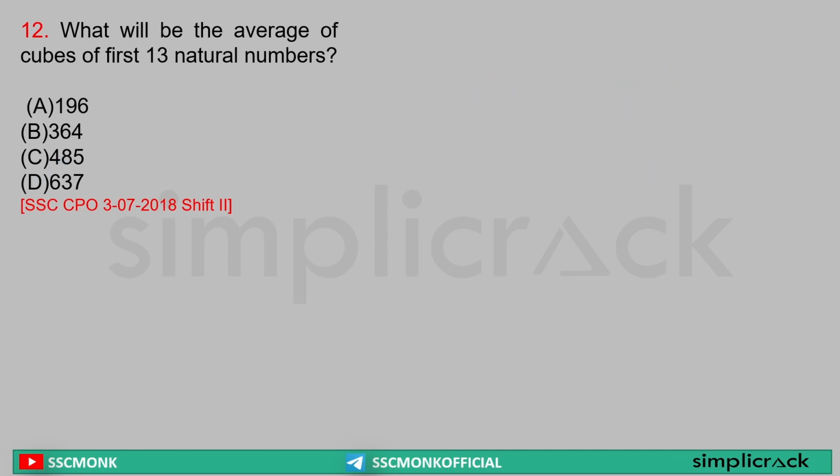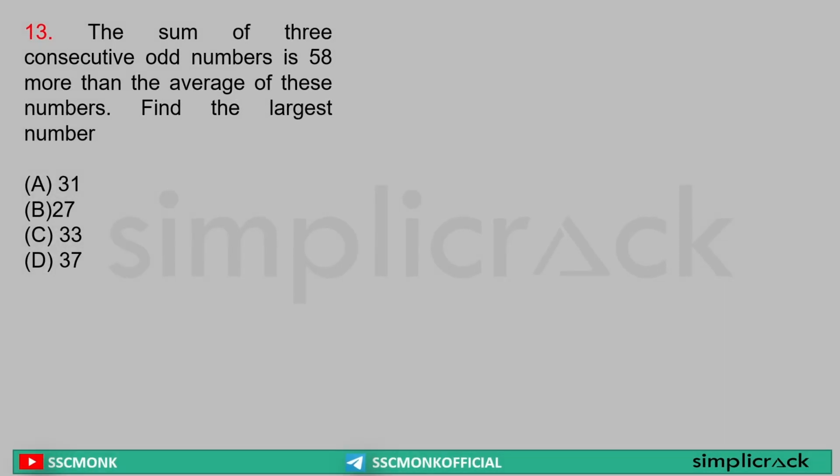Clear? Next. The sum of 3 consecutive odd numbers is 58 more than the average of these numbers. Find the largest number. So what is it saying? Let's say a is a number. So when I'm saying 3 consecutive odd numbers, so the odd numbers will be what? Sir, if a is an odd number, so its consecutive number will be a plus 2.